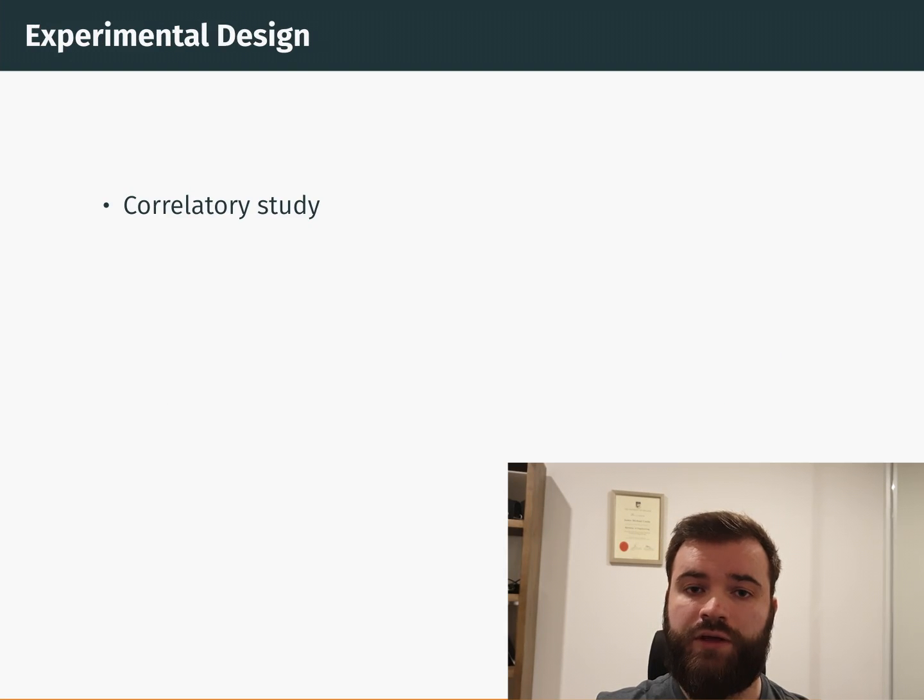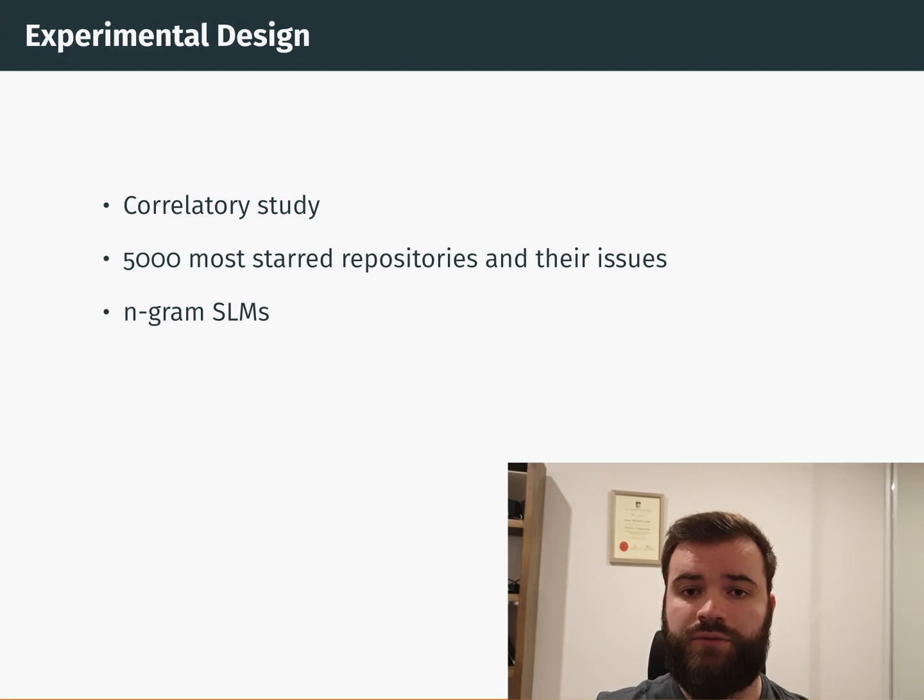We propose a correlatory study. Using the issues from 5,000 of the most starred repositories on GitHub, the idea is to train n-gram statistical language models that represent these issues. These models capture the probability of a word occurring in an issue based on its preceding words. Using the probability of each word within it, we can find out the overall surprisal value of an issue.